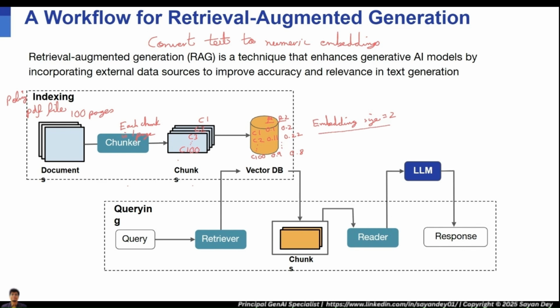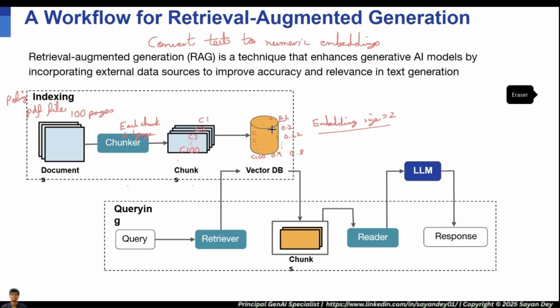Now, why two? No particular reason. It's just an example to explain the concept. But you can decide how many numbers and what kind of embedding model you want to use. There are separate embedding models that will do this for you, so this is not a manual process. Chunking will be done by chunkers. There are a lot of chunkers available that you can use, which we'll see in the demo.